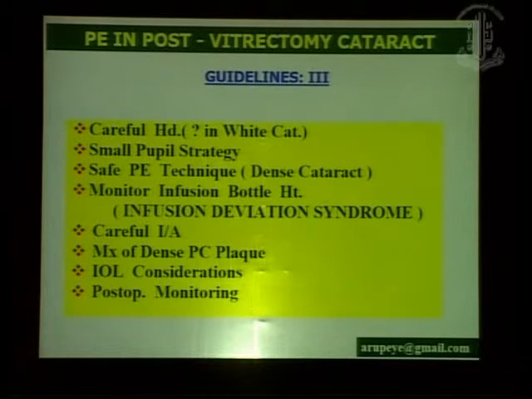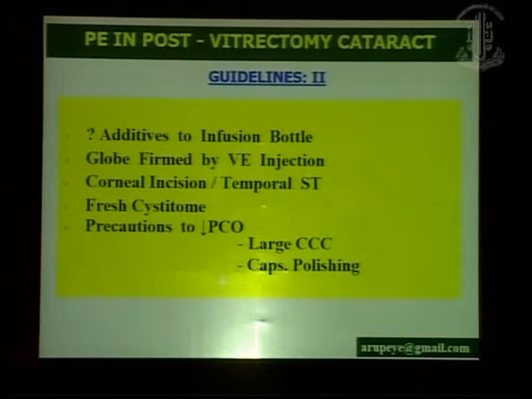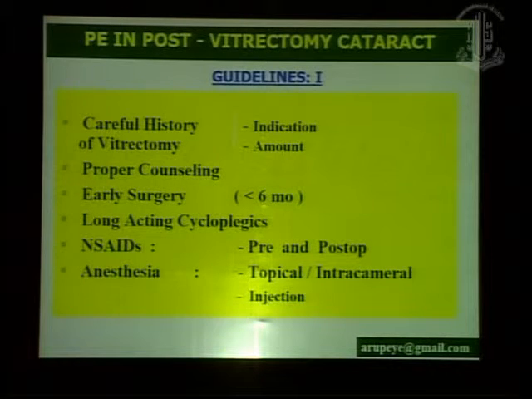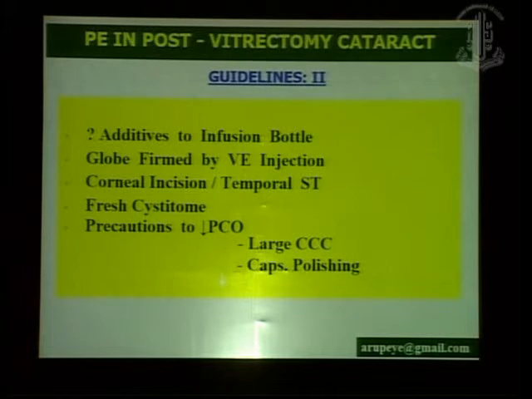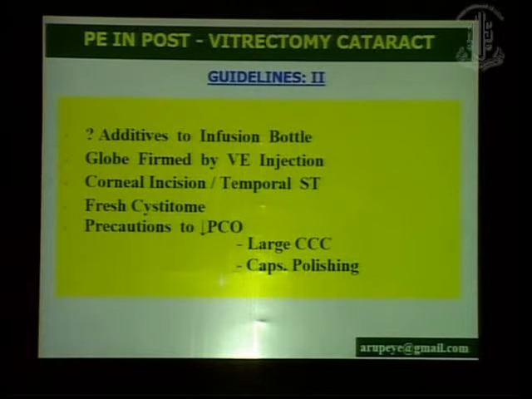So basically, in conclusion, we need to follow guidelines, take a good history, and provide proper patient counseling, and a realistic visual outcome is to be emphasized. Perform the surgery early, after the eye has stabilized after the vitrectomy, before the nucleus has become very hard. Use NSAIDs in the pre-op and post-operative period for a longer period of time. We usually would not add additives in the infusion bottle in a vitrectomized eye. The globe has to be formed up with viscoelastic injection.